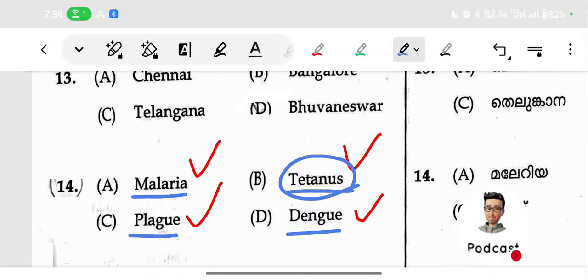Whatever answer you are giving, there must be a reason. There may be more than one answer for a question also, but there must be proper reasoning. What is the reason why you are selecting tetanus?